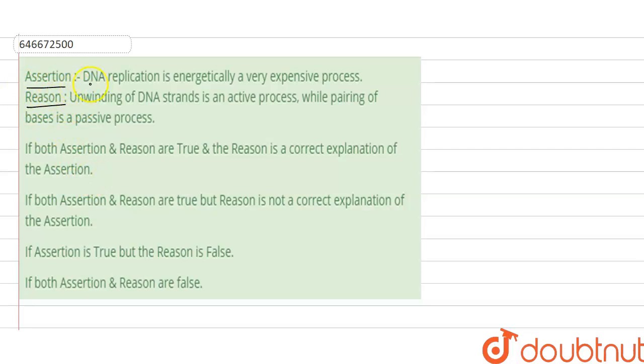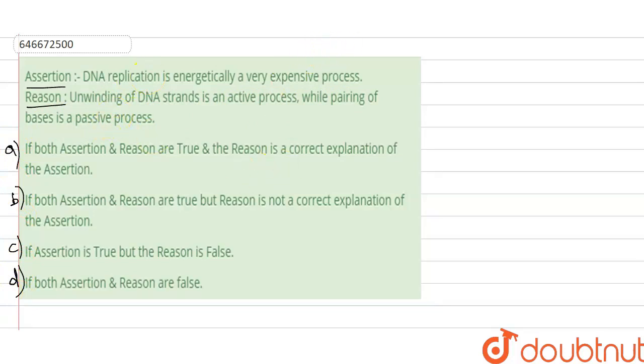Hello students, today's question is an assertion and reason type of question. The assertion says that DNA replication is energetically a very expensive process, and the reason says that unwinding of DNA strand is an active process while pairing of bases is a passive process. To answer this question, we are given 4 options, and we have to select the one option which correctly suits the question.